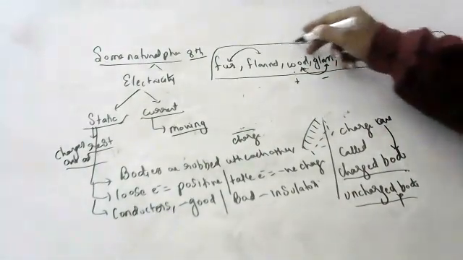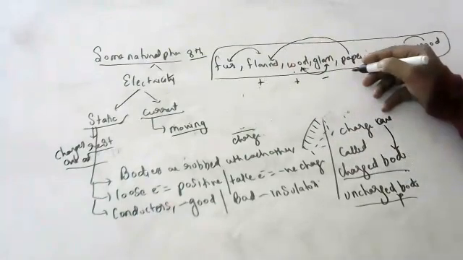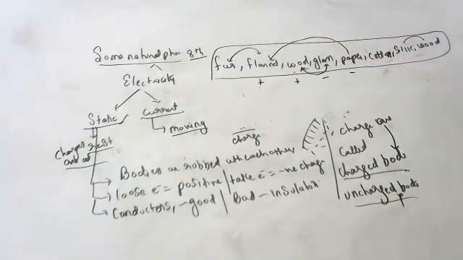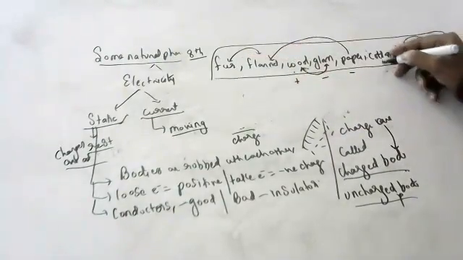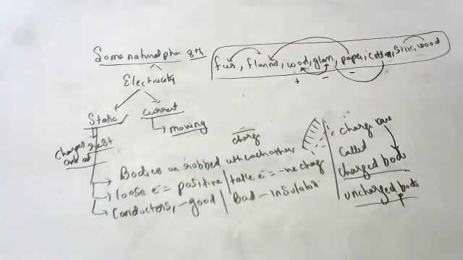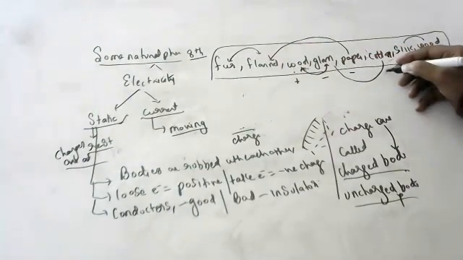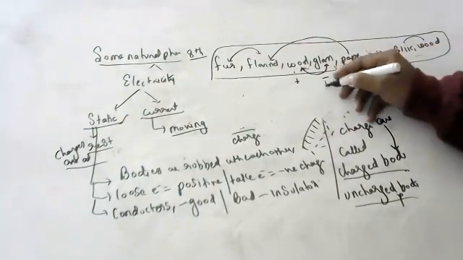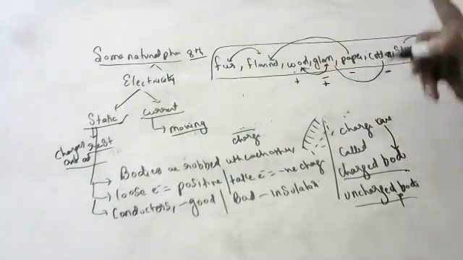Okay, Vedant, when I rub paper with flannel, who will get positive charge, who will get negative charge? The flannel will get positive charge and paper will get negative charge. They are so arranged. Okay, Rishikesh, when I rub cotton with glass, who will get positive, who will get negative? Glass will get positive and cotton will get negative. The one before gets positive, the one after gets negative.